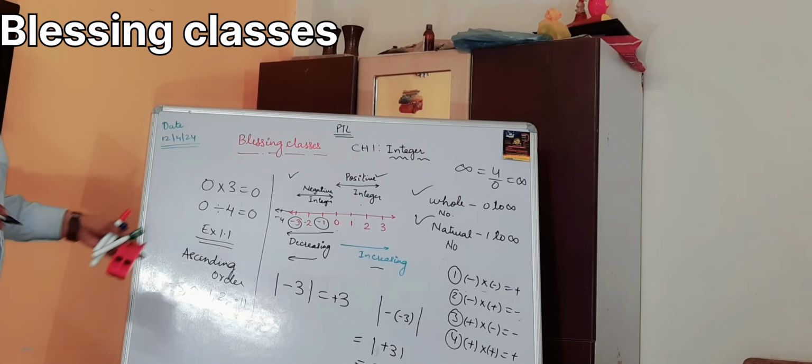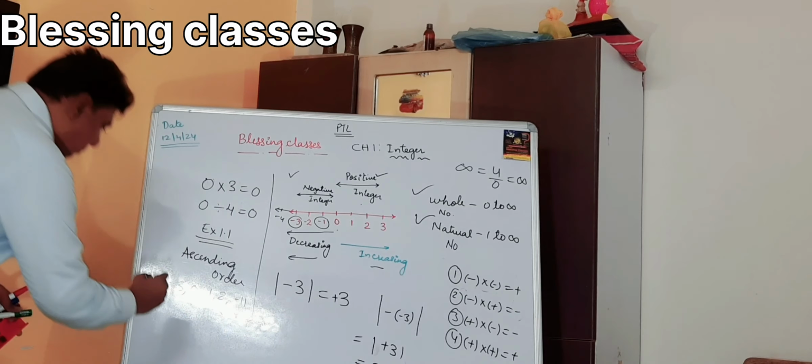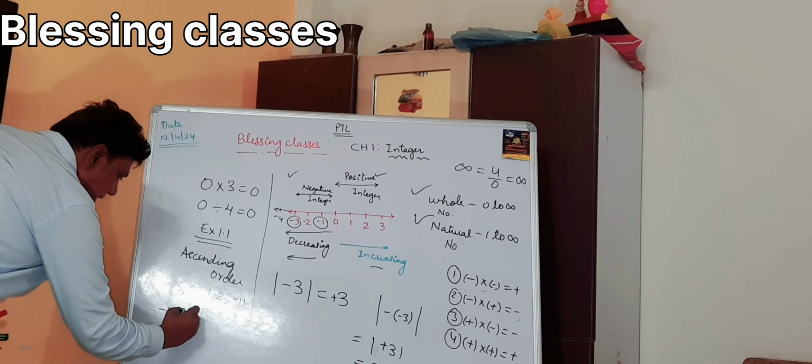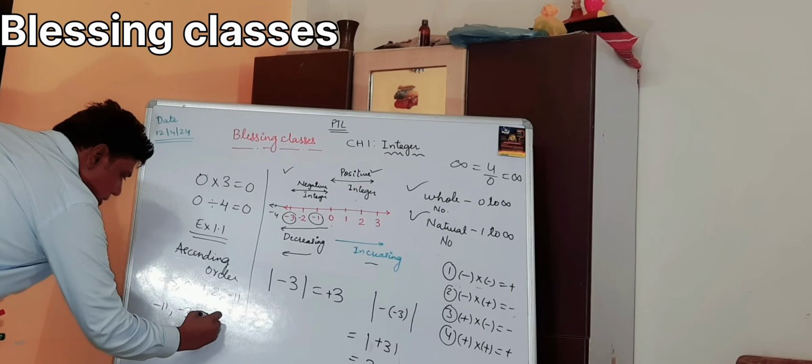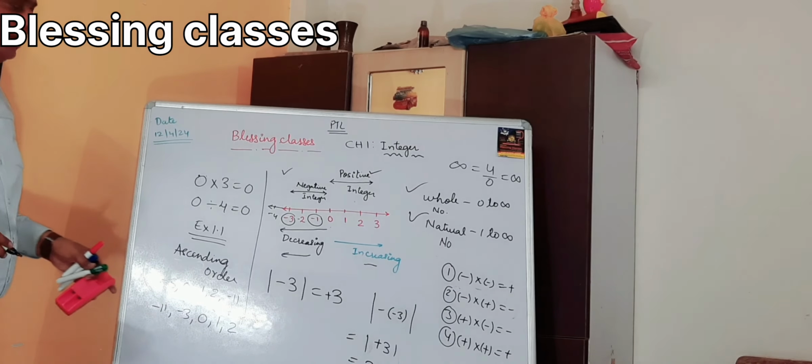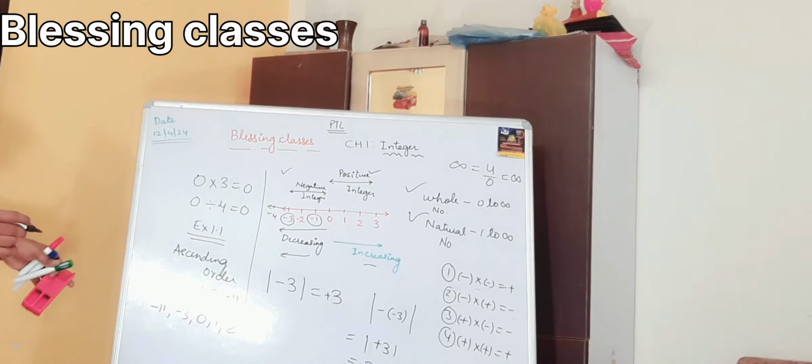The smallest number is -11, then -3, then 0, 1, 2. These are in the ascending order.